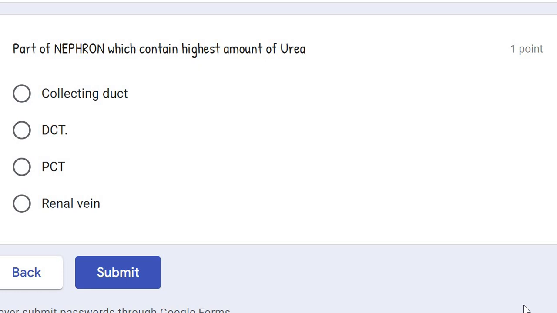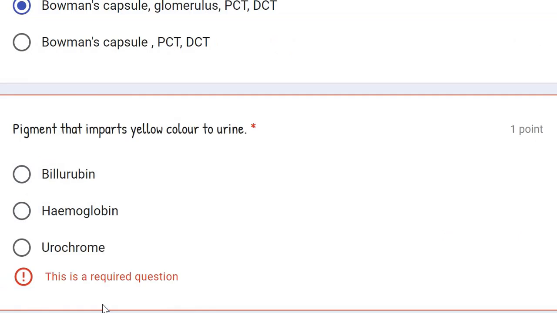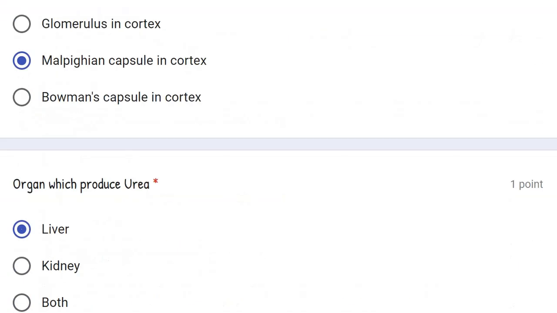But if collecting duct is also there, then we should go for the collecting duct, because collecting duct is the final tube which carries urine, which contains highest amount of urea, because that is the part where the final लेन देन है ना, इनका जितना लेन देन है, reabsorption and tubular secretion is finally over, and the role of ADH is completed. So our final answer will be collecting duct. So by this I have discussed the entire. Oh, I have not done this question. It is urochrome. Okay. So by this I have discussed all these questions.